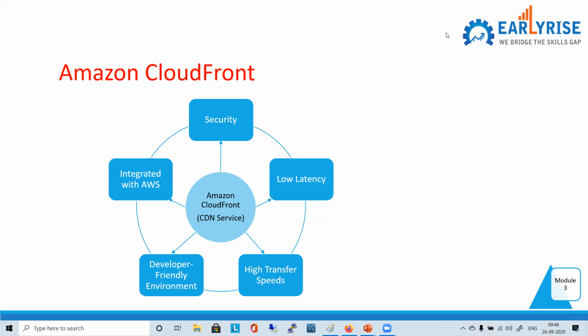And similar to that, we have Amazon CloudFront, right? And it's a very fast CDN service, right? And actually, as you told, it's all about delivering the content, right? So whatever content is there means whatever files are there, whatever developers or your organization, your business wants to distribute to whom? To the end users, right? You want to distribute some files, some data, right?